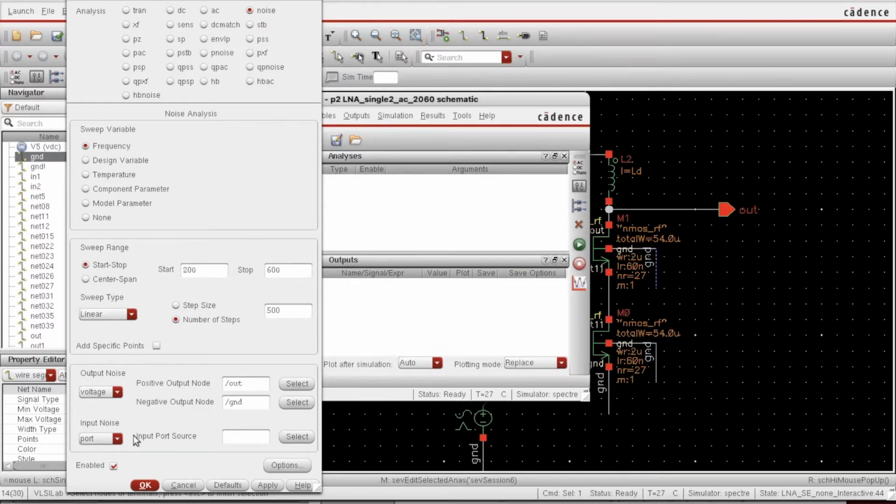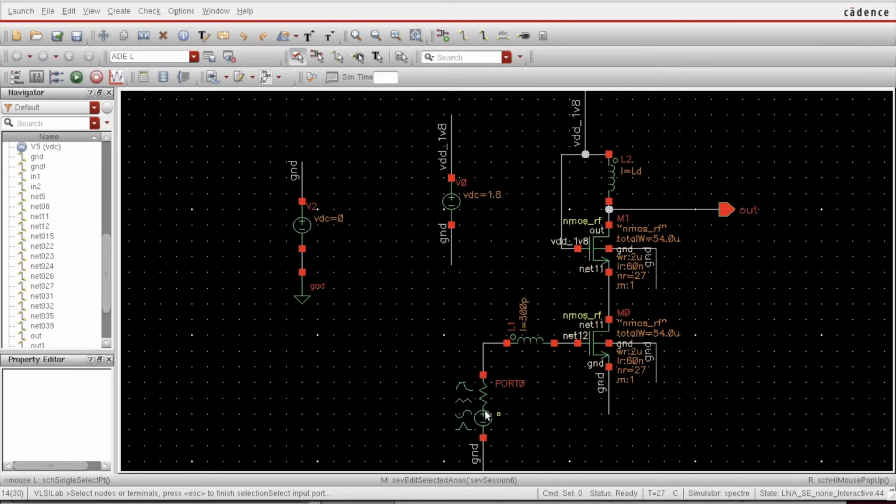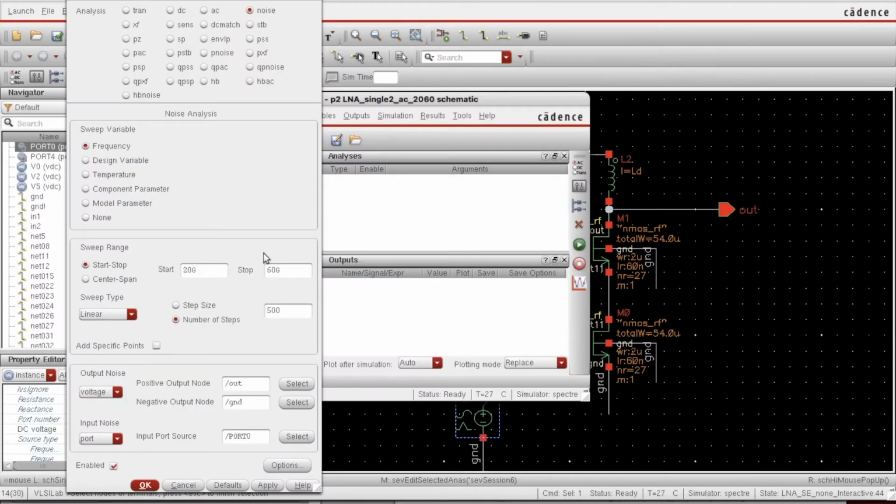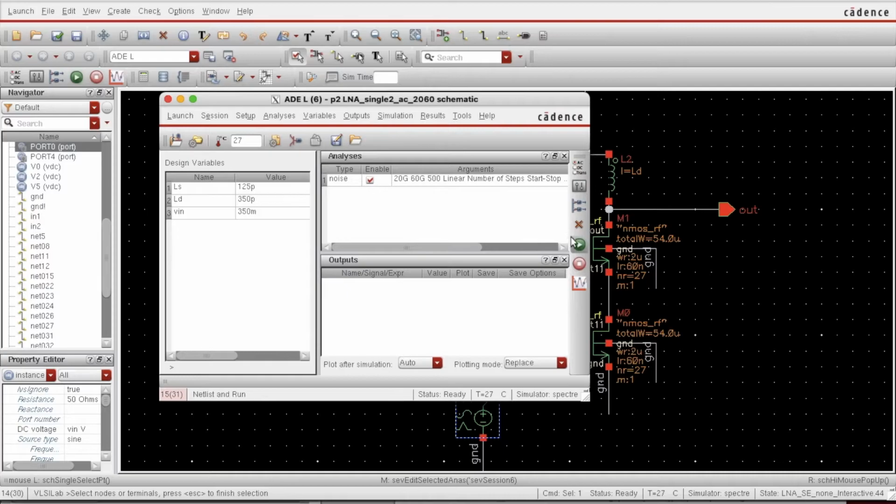For input, I need to select the port. So click here, and this is my input port. So this input port has also been selected. After that, I'll just click OK, and I run the simulation.